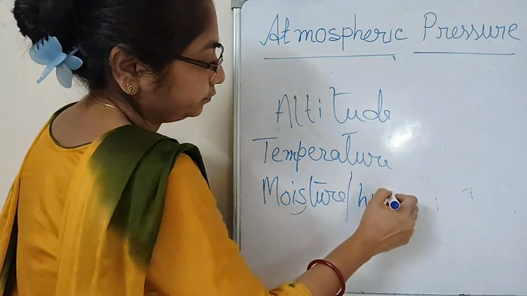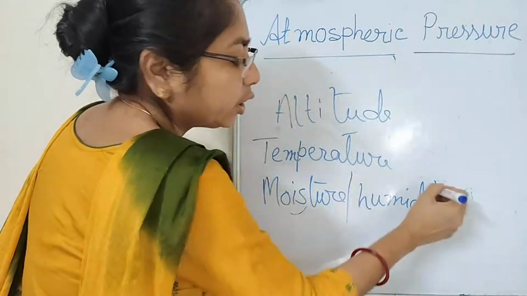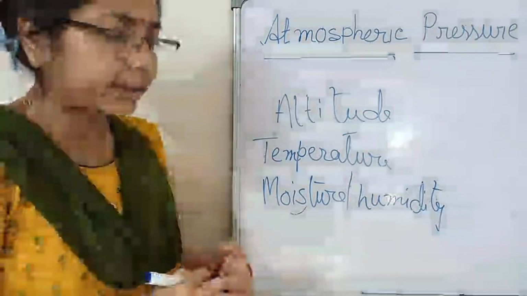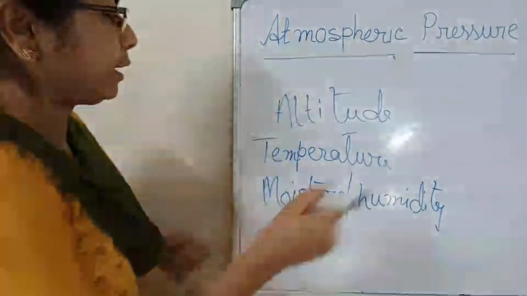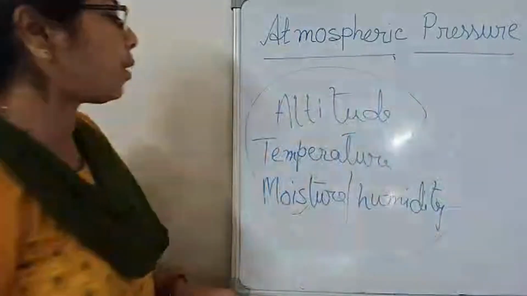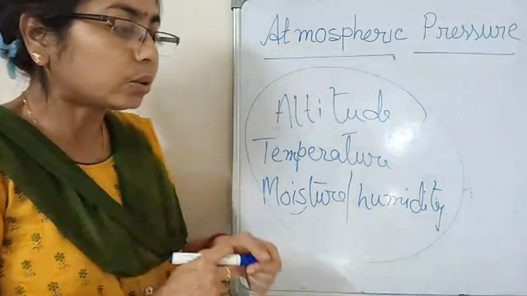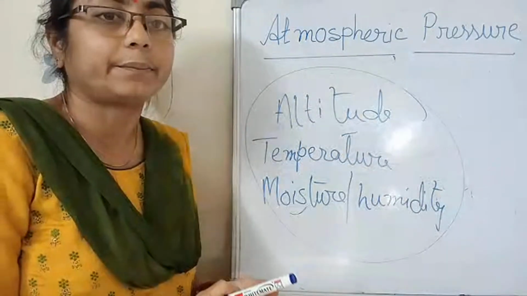Humid air is lighter than normal air, so humid air gives low pressure. So please focus on these three points: altitude, temperature and moisture by humidity. They control the atmospheric pressure. It is more important. Okay?